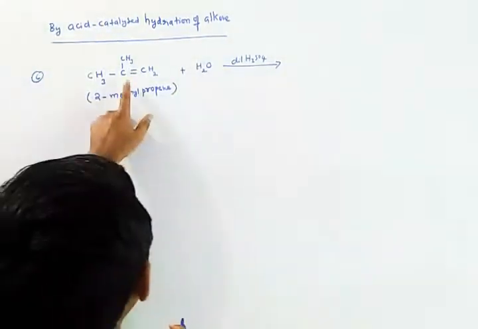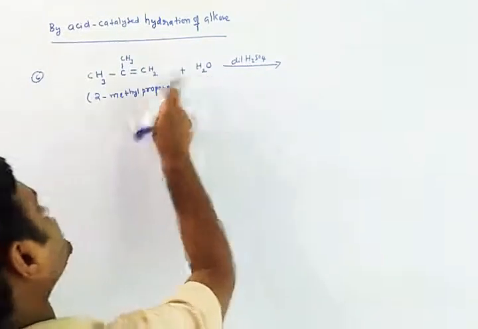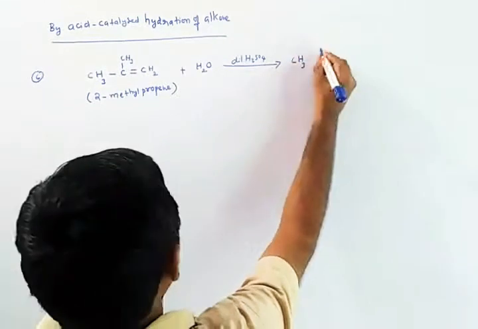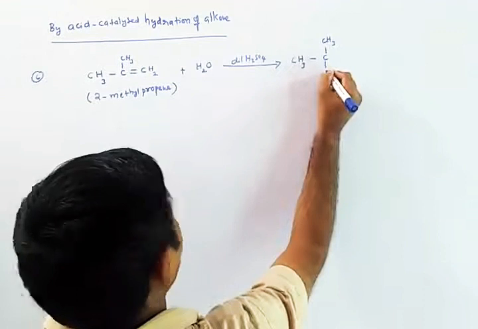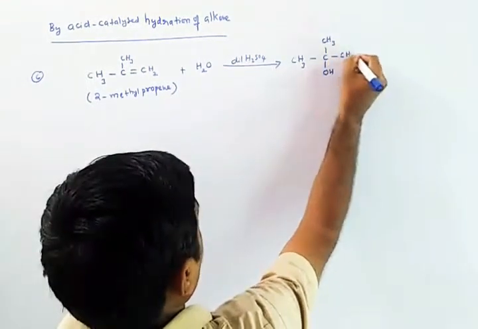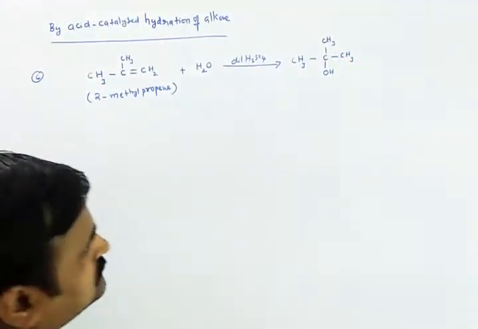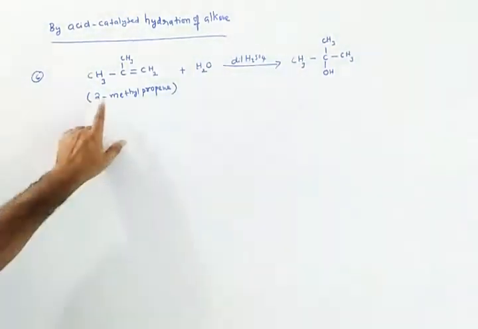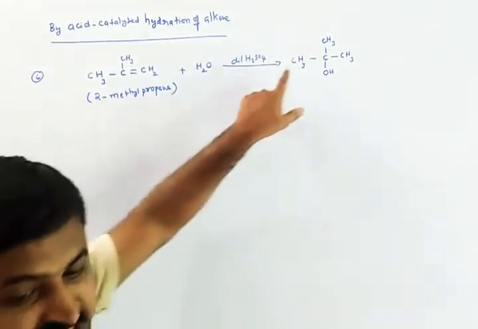So definitely this will become a carbocation, and we can attach the water onto this one. That is the nucleophile. This is CH3, this is OH, and this CH2 will become CH3. It is a tertiary alcohol. So when you take 2-methyl propene, you will get a tertiary alcohol.